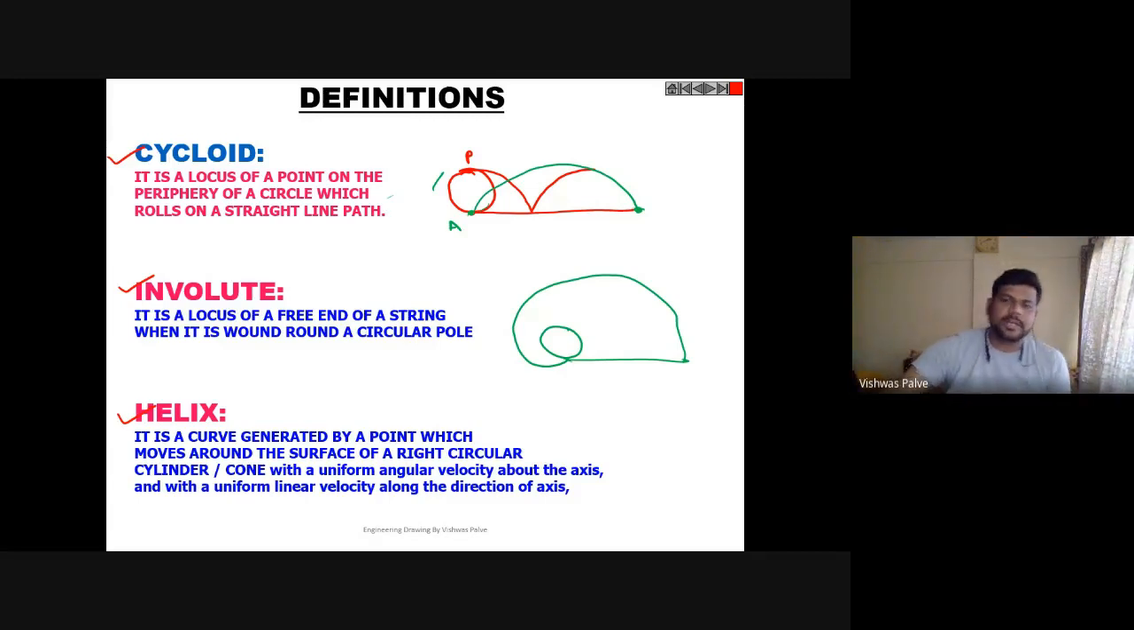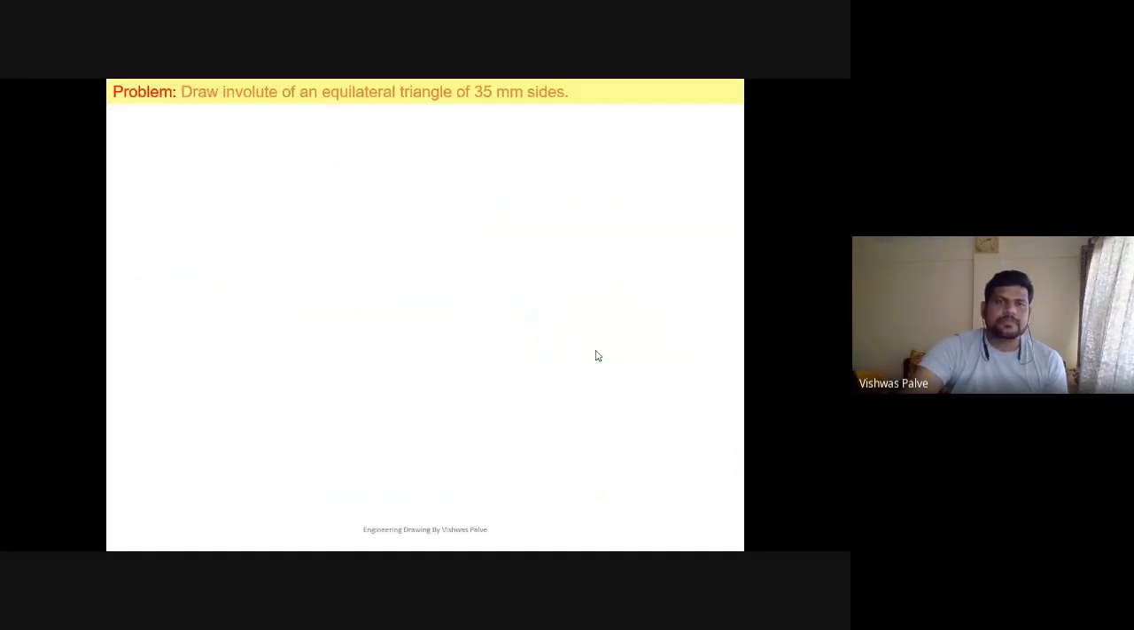So these are the three types which we are going to learn in engineering curves. Let us start with the first problem, how to draw an involute. This is very important. We are going to start with the involute. We can draw the involute of a rectangle, of a triangle, of a circle, right? Any shape involute we can draw. The question says: draw the involute of an equilateral triangle of 35 millimeter side.